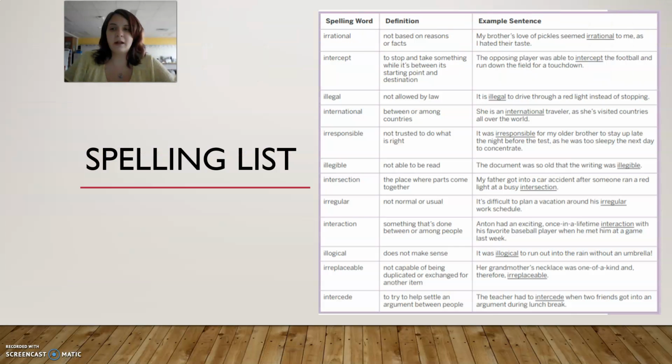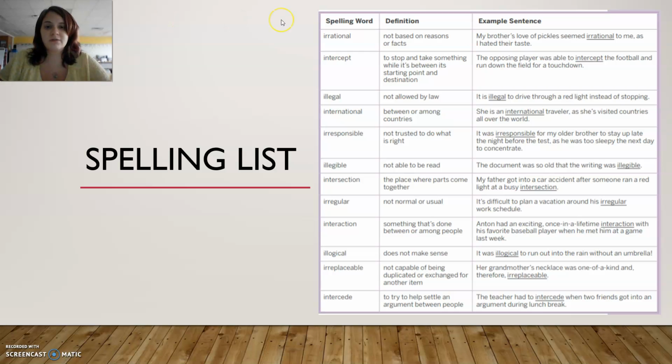Okay, now our spelling list. These are just some words for us to remember going forward through the rest of the unit. So we have irrational, which is not based on reasons or facts. Intercept, to stop or take something while it's between its starting point and destination. Illegal, not allowed by law. International, between or among countries. Irresponsible, not trusted to do what is right. Illegible, not able to be read. Intersection, the place where parts come together.